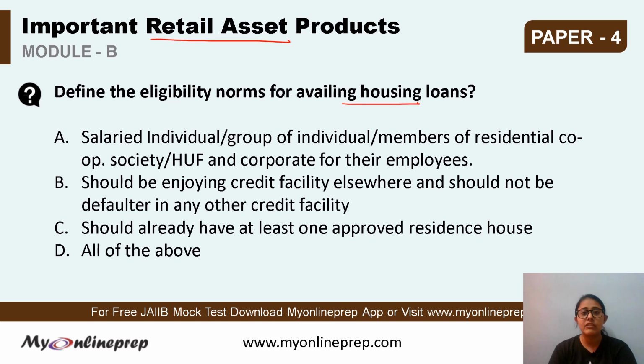Options are A. Salaried individuals or group of individuals or members of the residential cooperative society or Hindu undivided family and corporate of their employees. B. Should be enjoying credit facility elsewhere and should not be defaulter in any other credit facility. C. Should already have at least one approved residence house. Or D. All of the above. So the correct answer here actually is option A.